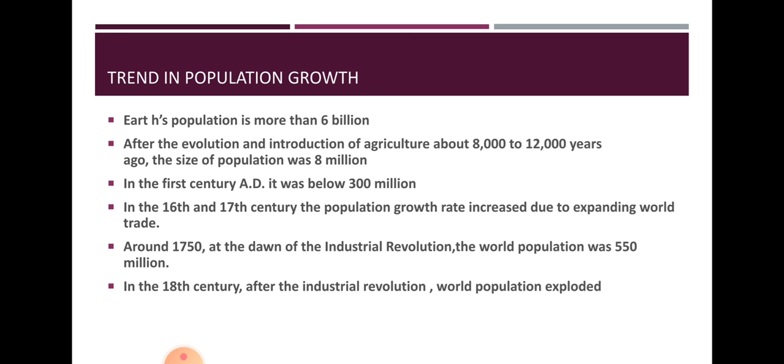After the evolution and introduction of agriculture, about 8,000 to 12,000 years ago, the size of the population increased and it was 8 million. In the first century AD, the population was below 300 million, and in the 16th to 17th century it expanded due to expanding trade. Around 1750, because of the industrial revolution, the population increased to almost 550 million. In the 18th century, after the industrial revolution, the population explosion occurred in the world.